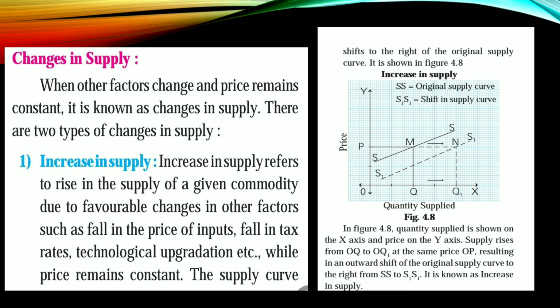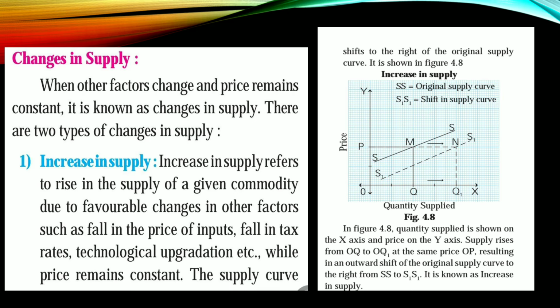Okay, they are of two types. Now what will you write in increase in supply? Increase in supply refers to a rise in the supply of a given commodity due to favorable changes in the other factors, such as fall in price of inputs, fall in tax rates, technological upgradation, etc., while price remains constant. Clear, everyone?